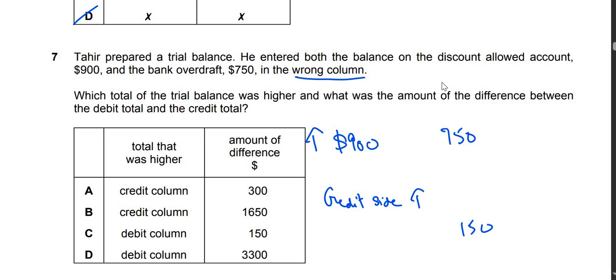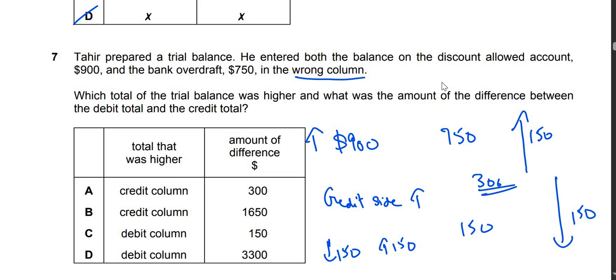So basically your debit side has been recorded 150 less, and your credit side has been recorded 150 more. So you go 150 up, you come 150 down, so the total difference is going to be 300. So the answer is A.